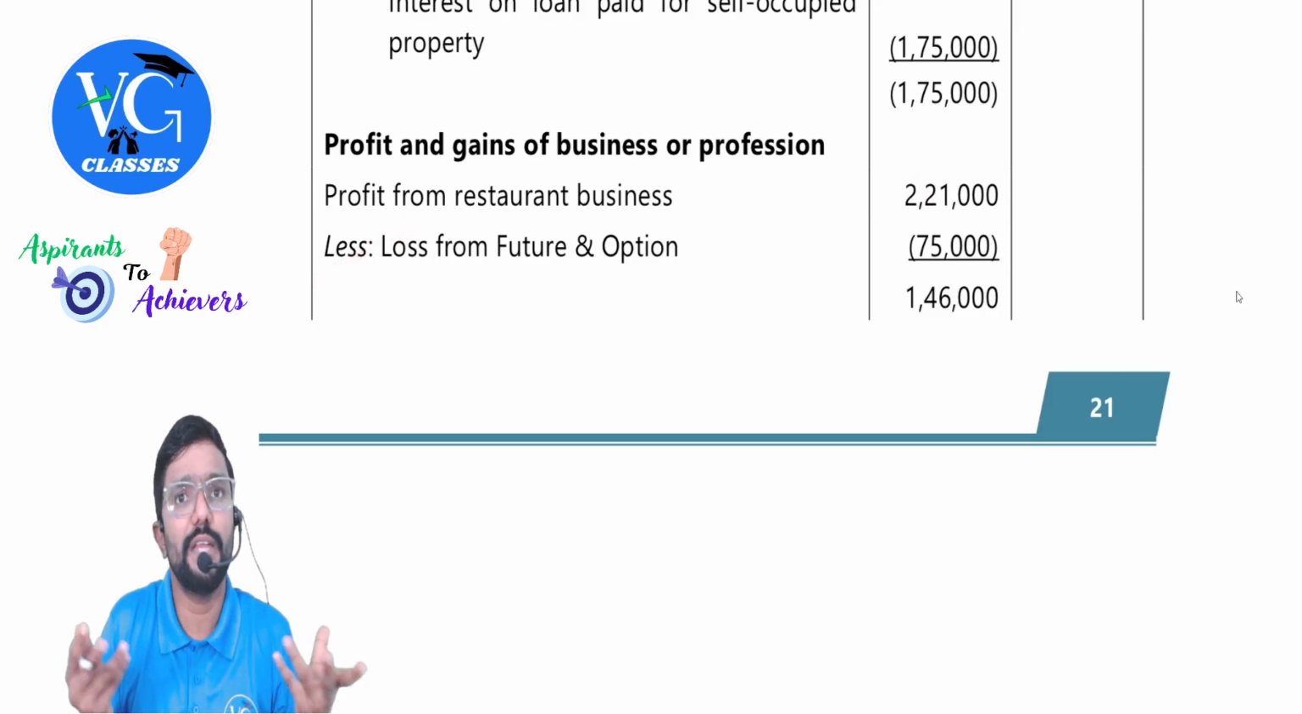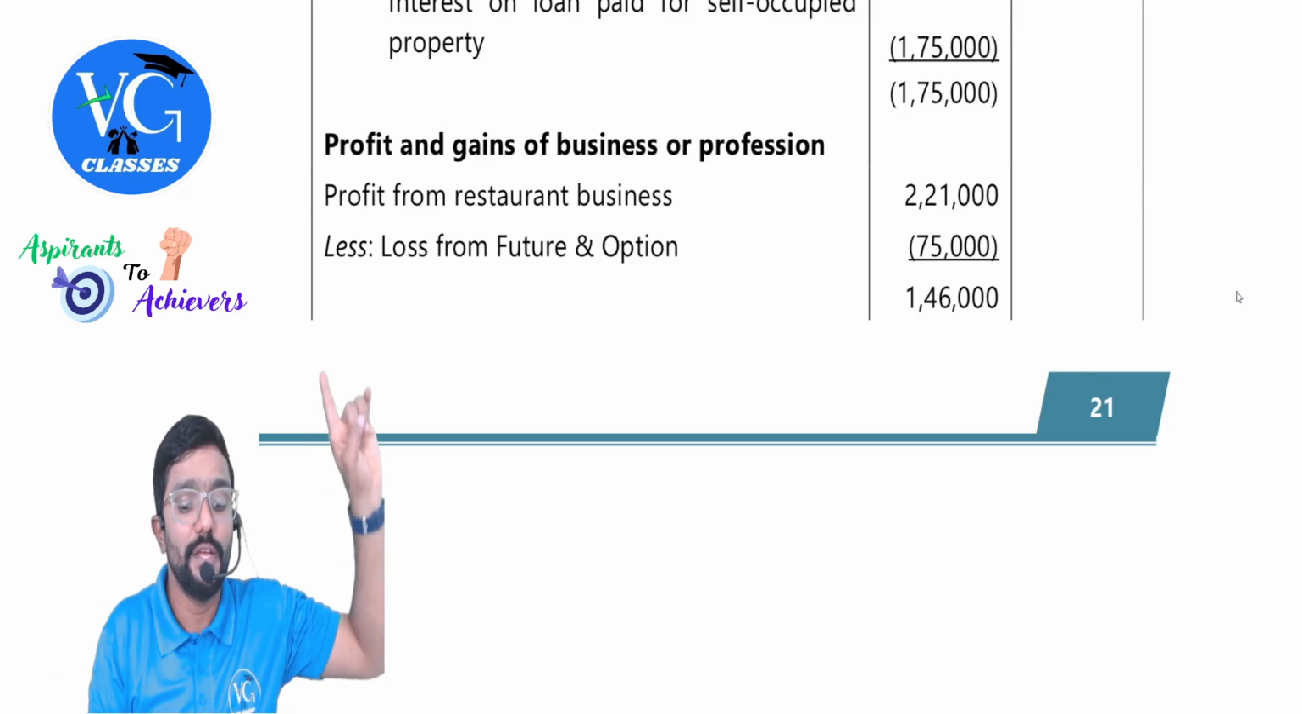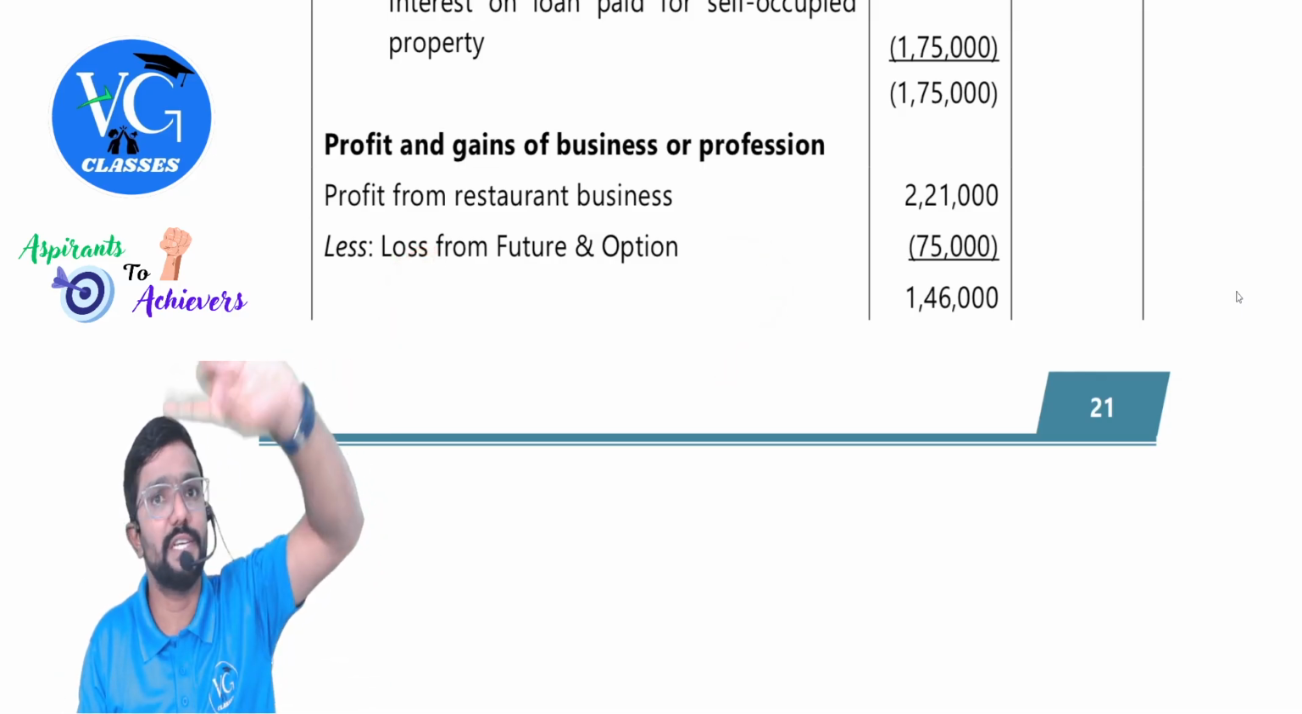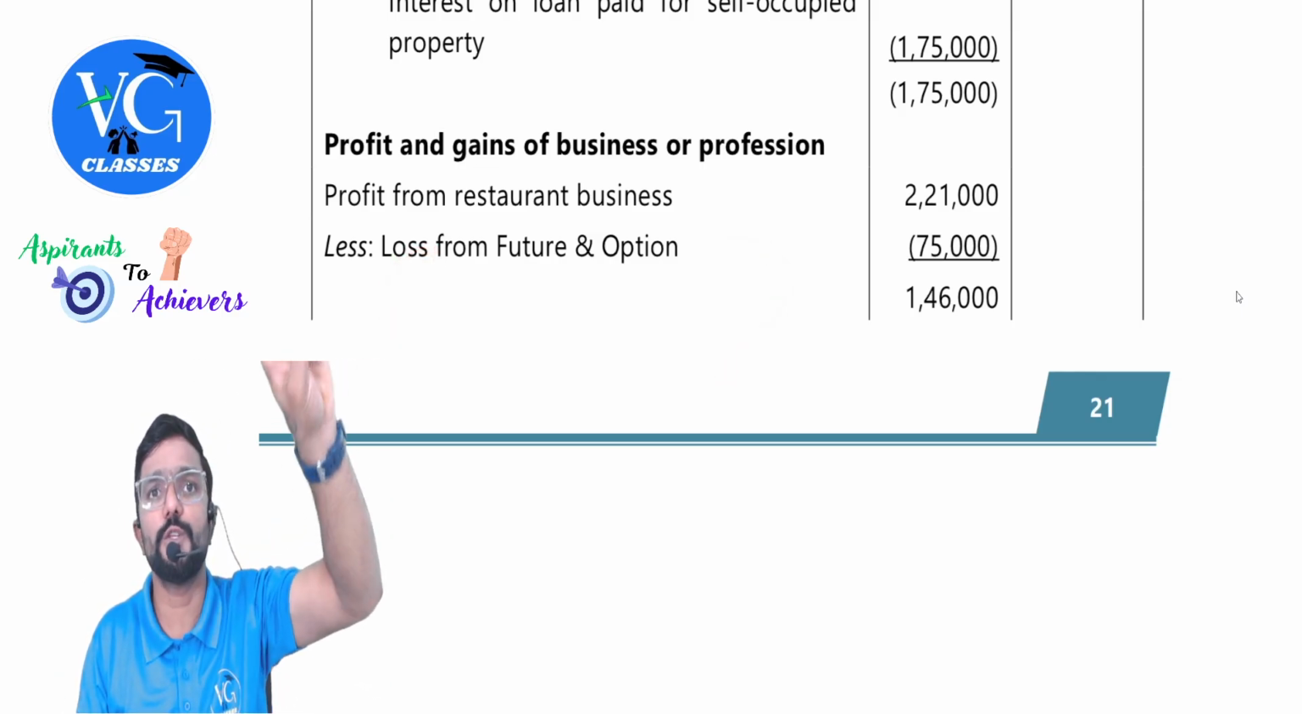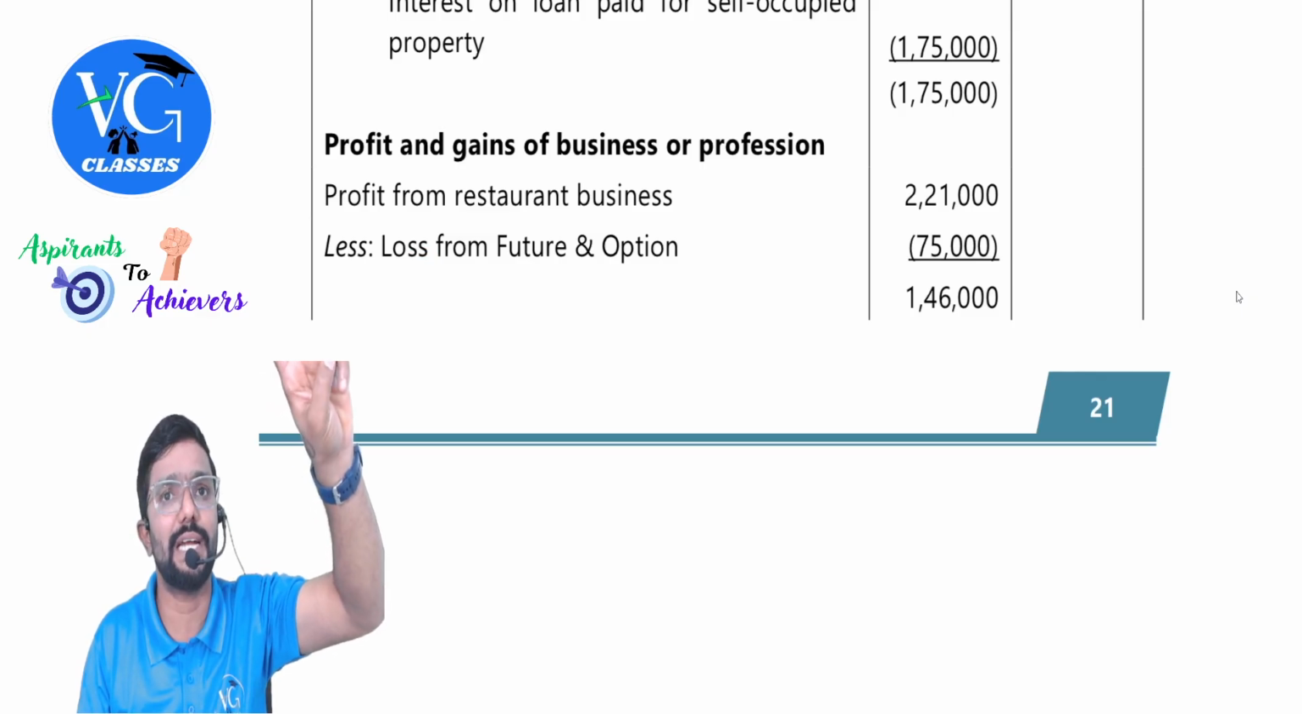Loss from future and option, can we adjust it? Yes, it is a normal business. Better mention there, normal business. It is not a special business. There are only two special businesses for loss adjusting under the head PGBP.